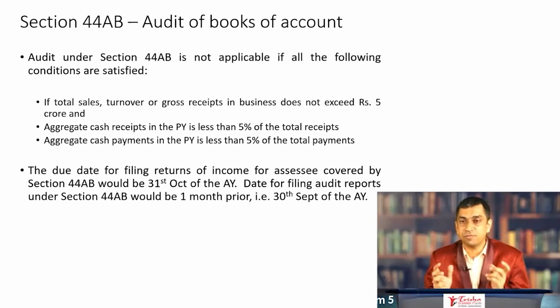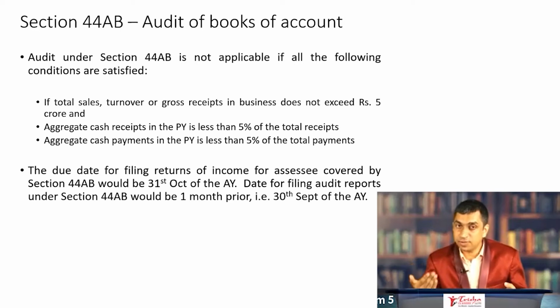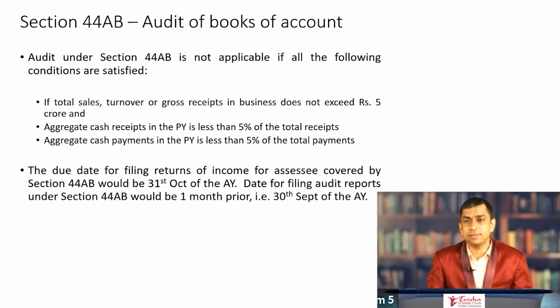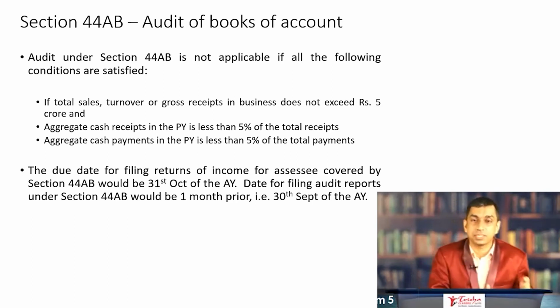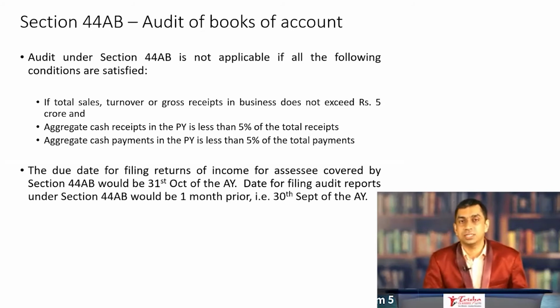A little difficult to fathom if you are reading this whole section 44AB at a very theoretical level, because practically you would understand the kind of problems one faces looking at the books of account, trying to identify the total receipt and trying to identify the aggregate cash receipts in the previous year. But maybe at a theoretical level, this is slightly easier to understand. All you have to see is what are the total receipts of the concern, how much of these total receipts have been received by cash, and if this total receipts by cash is less than 5%, then this particular condition is satisfied.